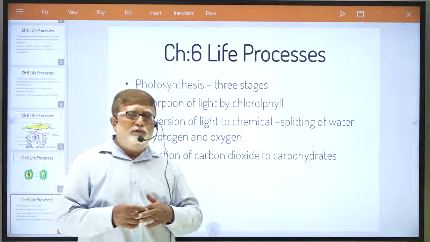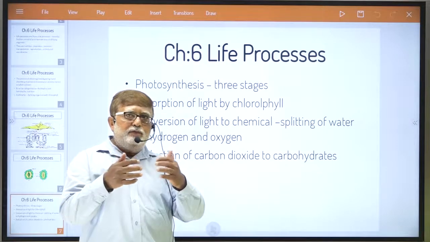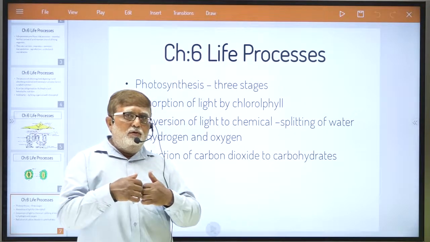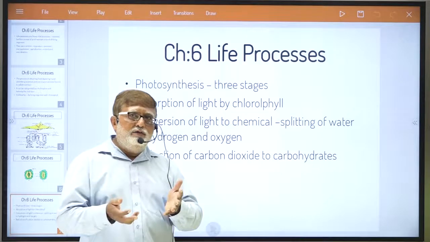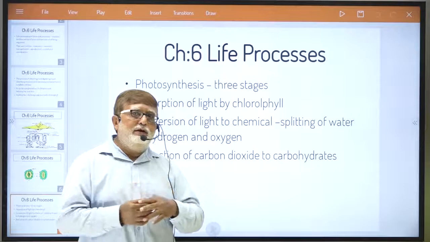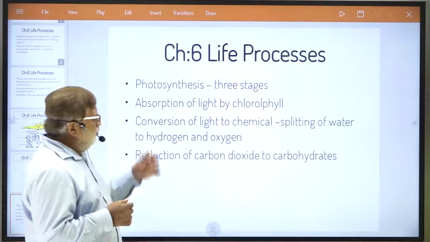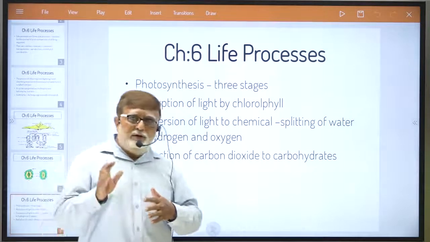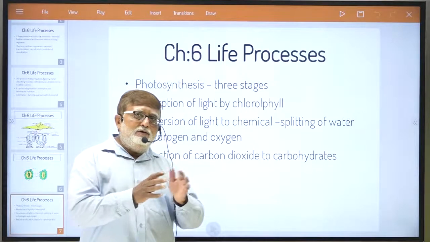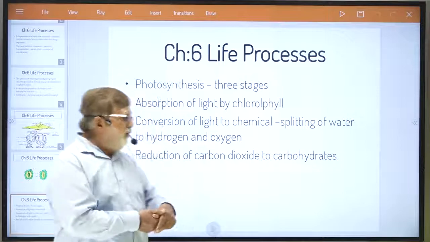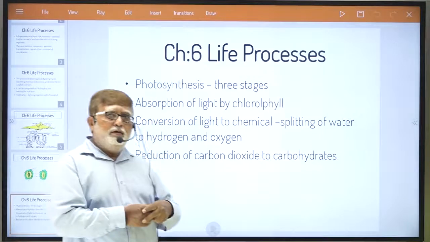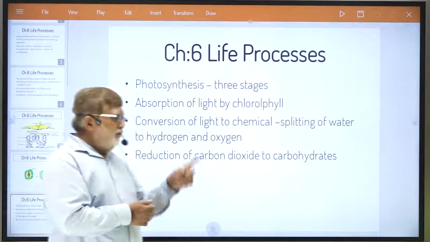Now what happens? Light energy which is absorbed by chlorophyll, and chlorophyll gets excited, understand, and releases an electron, and this excited electron is going to play a very important role in conversion of light energy to chemical energy. That means it will split the water molecule, understand, into hydrogen and oxygen. This is the second stage.